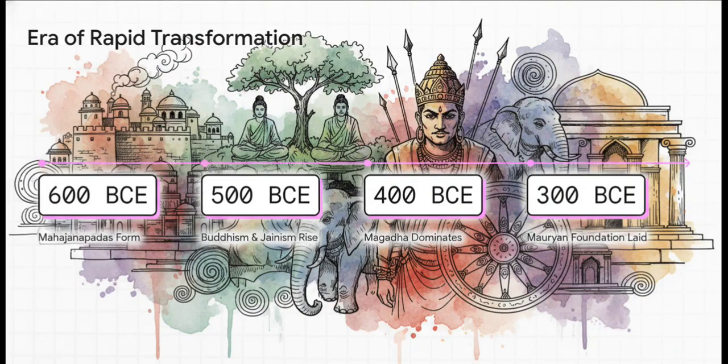Now, what's truly explosive here is the timeline. This entire massive transformation happened in a tightly packed 300-year window. We see the rapid formation of these states, the birth of major world religions like Buddhism and Jainism, the ruthless rise of Magadha, and the direct foundation being laid for the mighty Mauryan Empire. It all happens incredibly fast.